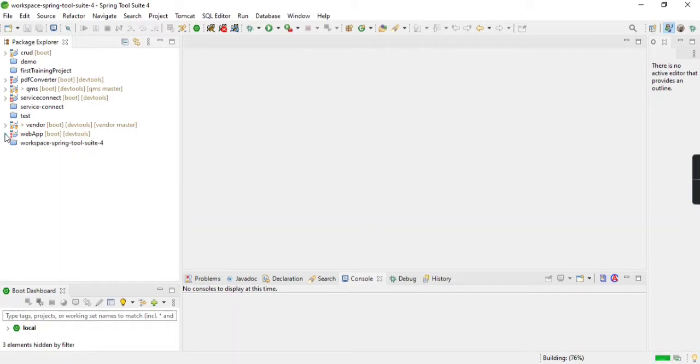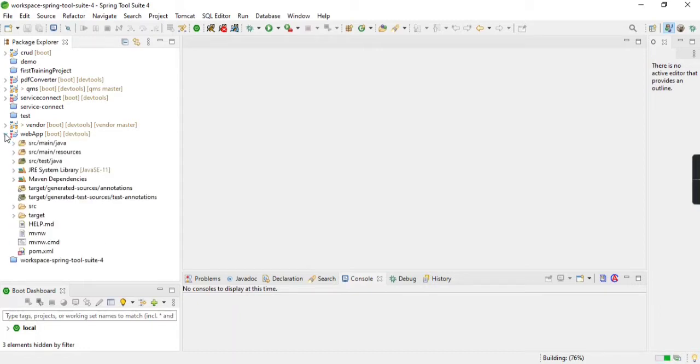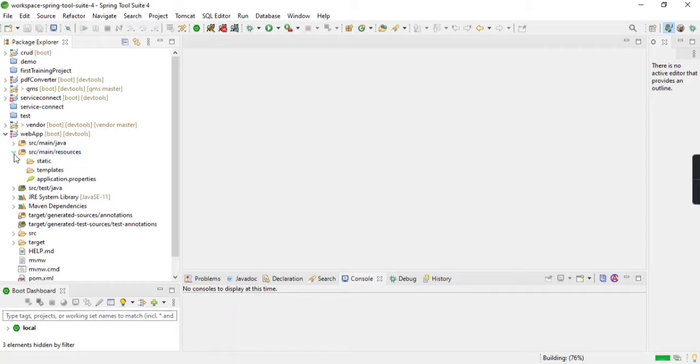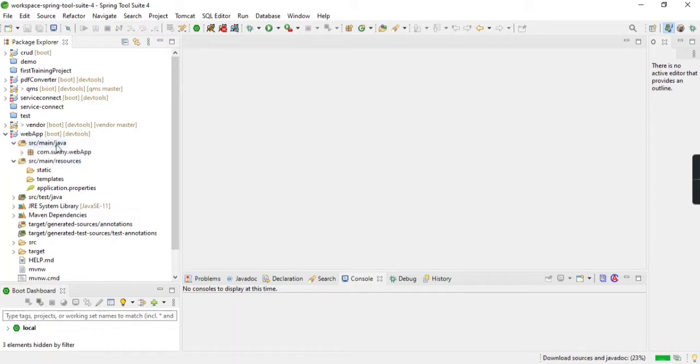So to just test run this project, you need to create an HTML file under this resource folder, src main resource, and src main Java. What's the difference between these two, src main Java and resource?